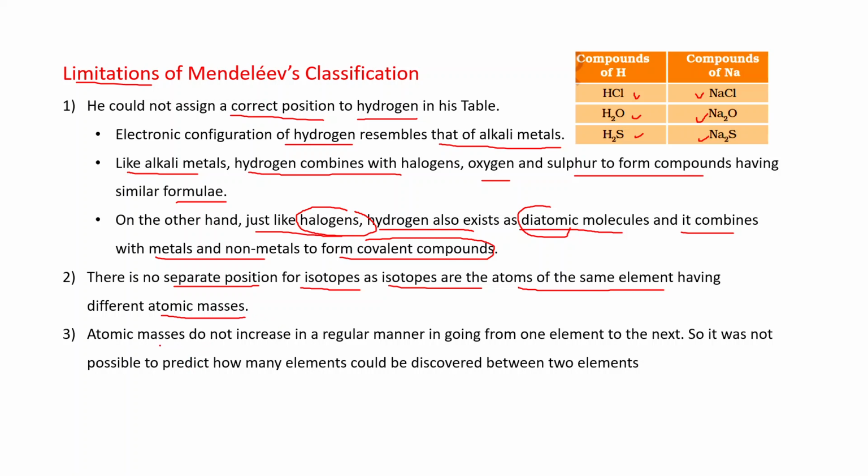Another limitation is that atomic masses do not increase in a regular manner in going from one element to the next. So it was not possible to predict how many elements could be discovered between two elements. These are the limitations of Mendeleev's classification.